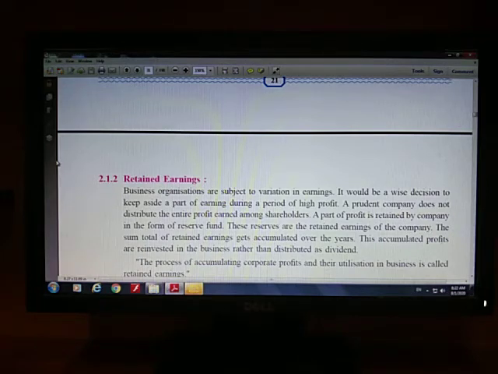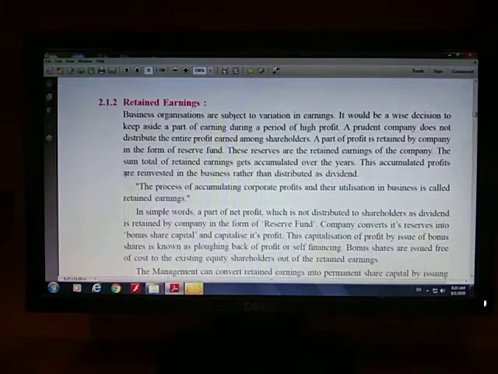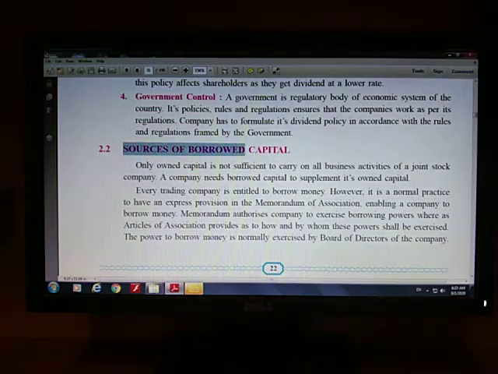Okay, I hope you have gone through the topic. Now the next topic actually is retained earnings, one of the types of owned capital, which is also known as flowing back of profit. But as we have started with the topic of shares, equity shares and preference shares, I will skip this particular topic for some time and proceed to some sources of borrowed capital.